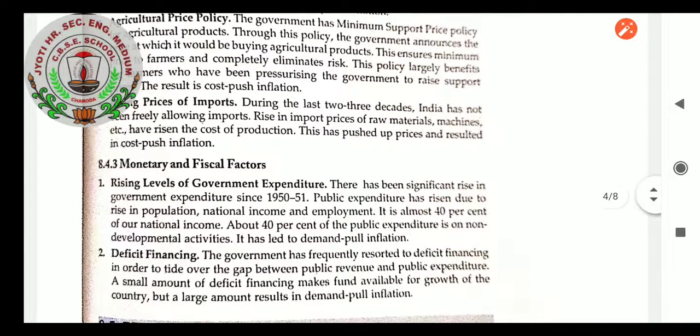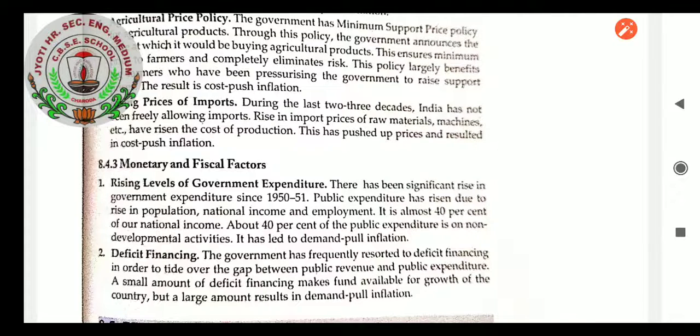Monetary and fiscal factors. What are the monetary and fiscal factors for growing inflation? Rising level of government expenditure. Every year the government promises so many things, goes on with so many targets, and their expenditures are increasing. Parallelly, the tax rate is also increasing. There has been a significant rise in government expenditure since 1950-51. Public expenditure has risen due to rise in population, national income and employment. Three reasons are there why public expenditure is growing. It is almost 40% of our national income. About 40% of the public expenditure is on non-developmental activities. It has led to demand pull inflation.